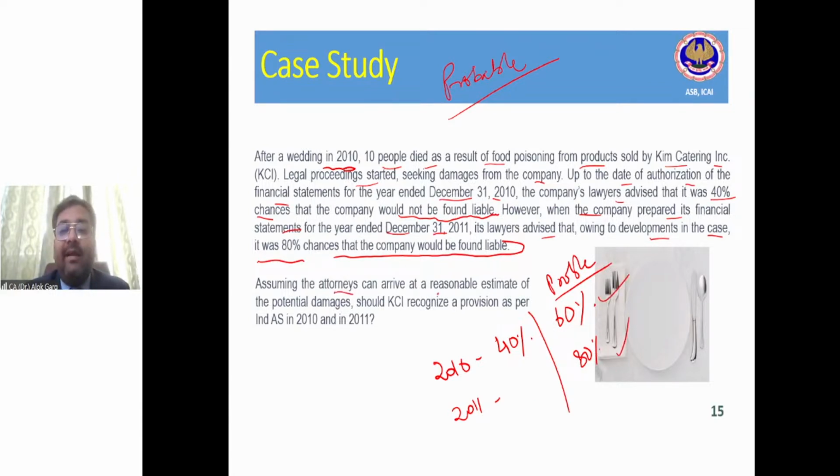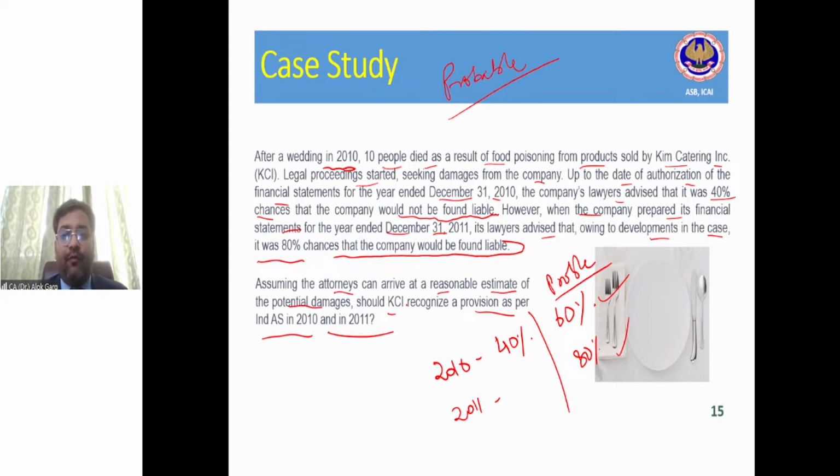Assuming the attorneys can arrive at a reasonable estimate, that is, they can estimate the compensation for the potential damages, should the company recognize a provision as per Ind AS in 2010 and 2011? Tell me. So a present obligation is there, yes, due to the past event. The past event is the supply of food, and the food was infectious. The people died. So there is a present obligation arising out of past events, right?